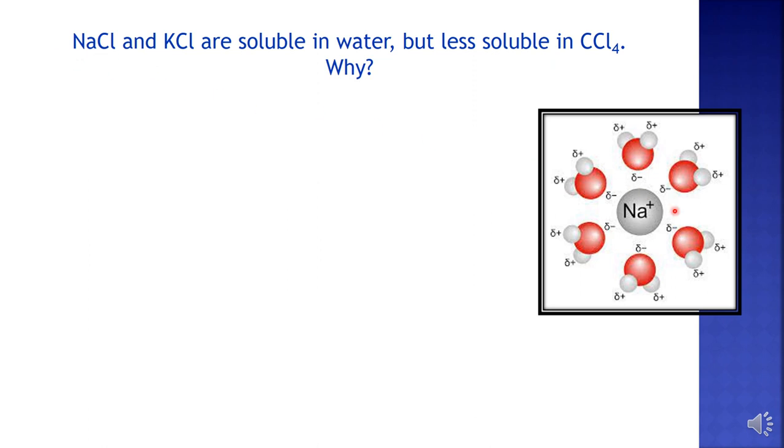It will exist as Na+ and Cl- ions. So you have an ion there. Then if you dissolve it in water, water being a polar molecule will have dipoles in it. So the sodium ion will be immediately surrounded by oppositely charged ends of the water molecules.